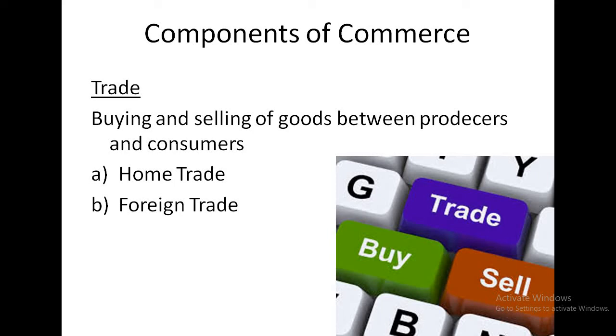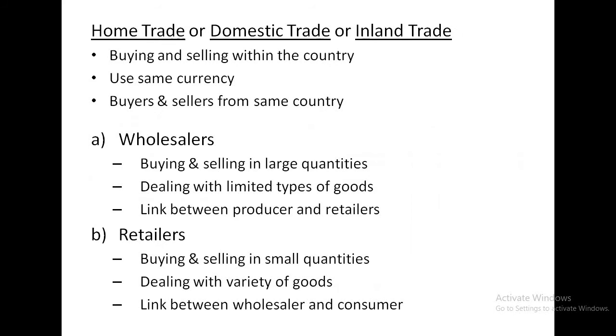First one is trade. Trade refers to buying and selling of goods. Trade means the exchange of goods between producers and consumers. It can be classified into two types, home trade and foreign trade. So what is home trade?